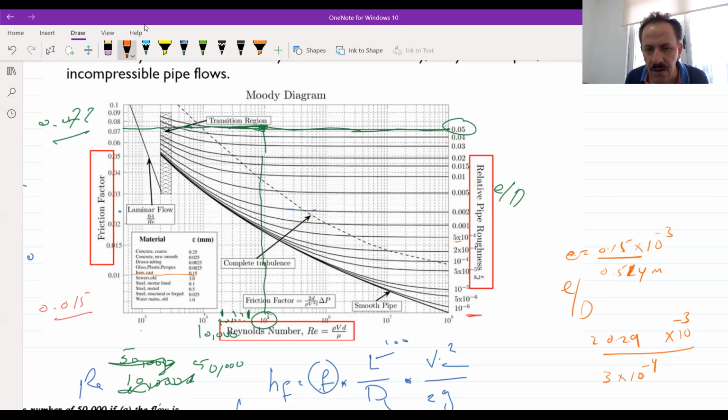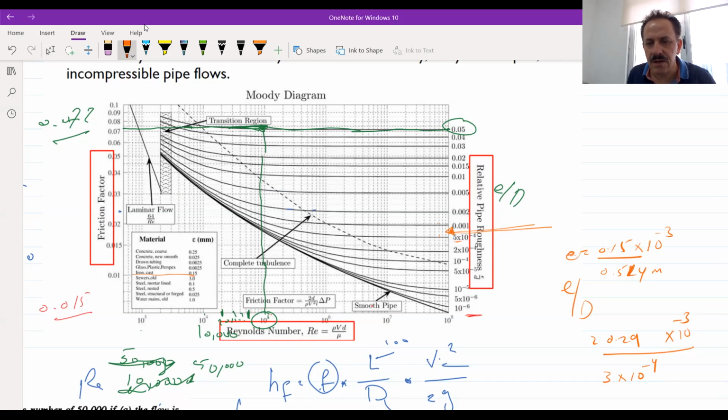Somehow it will be here. Okay, it will be within these two lines.